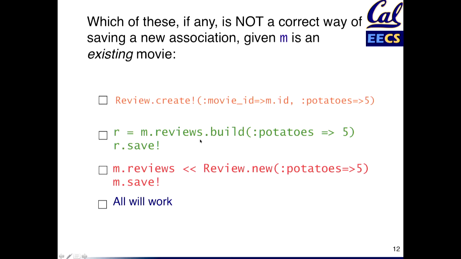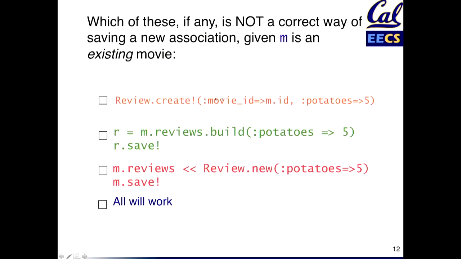It's not terribly idiomatic, because you have choices like, for example, what happens if I say reviews.build? Well, because build basically has a way of reaching back to the owning object, right? What is m.reviews? m.reviews is an object able to do the query of which reviews belong to this movie. Remember, the queries are lazy, so the query doesn't happen right away. But it's an object that could do that query, which means the object must know the ID of the movie. Otherwise, there'd be no way for it to do the query. So what build does is, it's like new, it gives you a blank object you can fill in, except that the foreign key field has already been filled in for you.